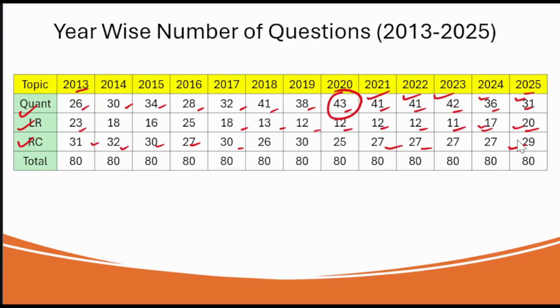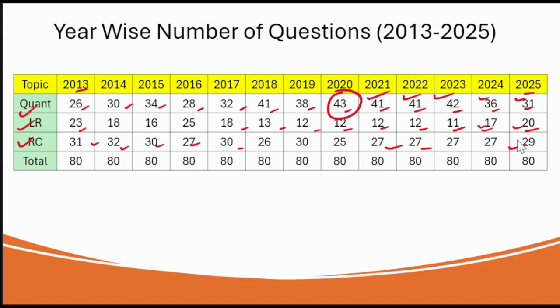From here, what assumptions can we make, or how can we approach the paper? The best way is to solve the PYQs and understand the pattern of questions that already came in at least the last 5 years. But over here, we will be dealing with the questions from 2013 till 2025.